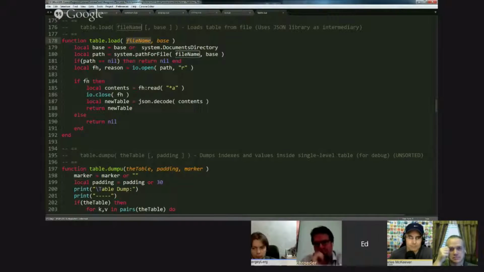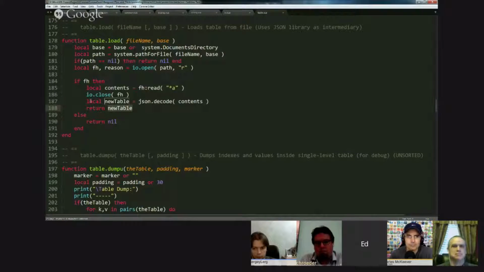I locate it, I get the file handle, that is I open the file. The big magic here is I read the contents of the file into a local variable. I close the file just to be clean, and then I decode what was in there, put it in new table, and then I simply return it.